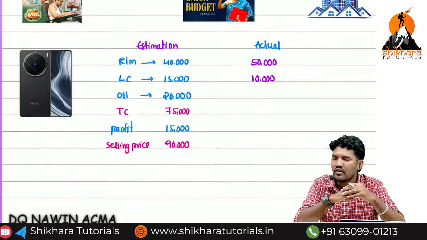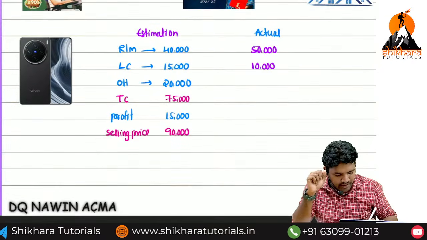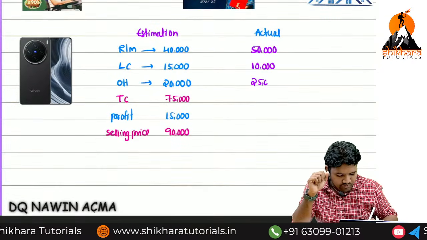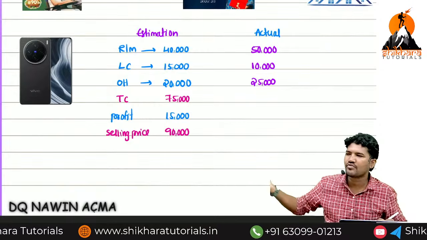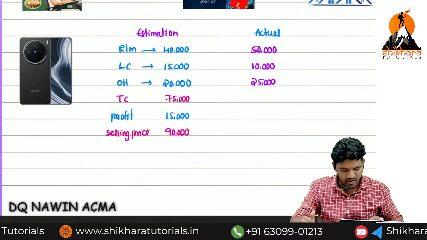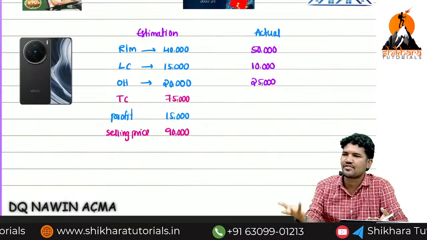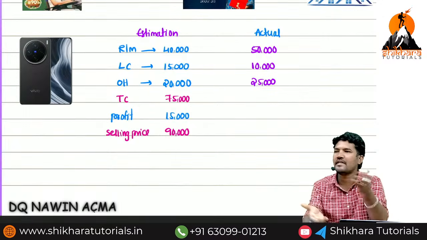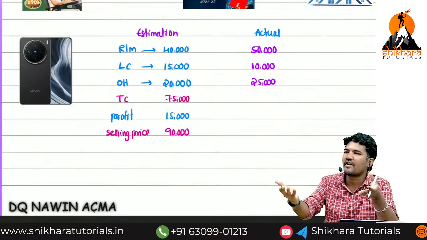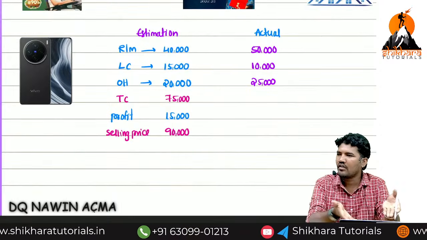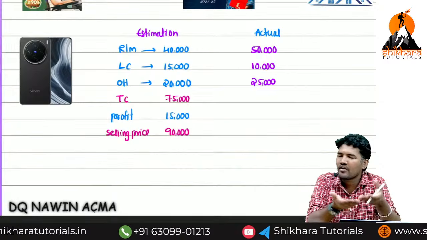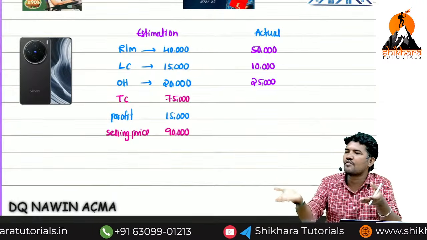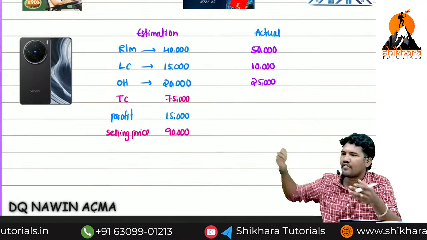Guys, are you clear? Now when it comes to overheads, 25,000 rupees. Due to different reasons, the prices will increase. Electricity charges will increase because of government changes. In the past government, they provided a lot of subsidies. The new government will not. Because of not providing the subsidies, what will happen to the current charges? Increase, in reality 25,000 rupees.